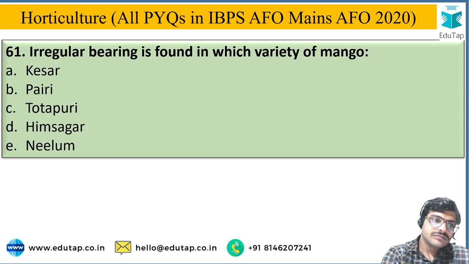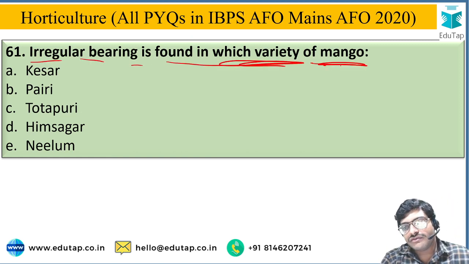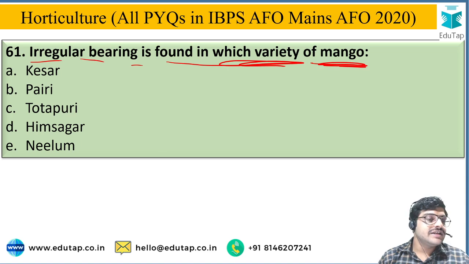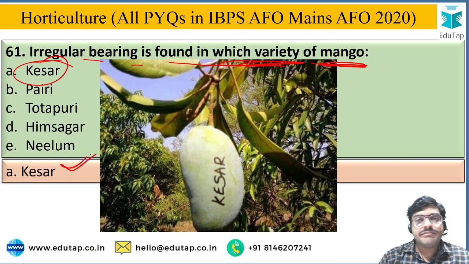Next, irregular bearing is found in which variety of mango? And the options are Kesar, Pairi, Totapuri, Himsagar, Neelam. And the correct answer is option A, that is Kesar. In Kesar, irregular bearing means after 2 years there is a bearing of a mango for the Kesar variety.